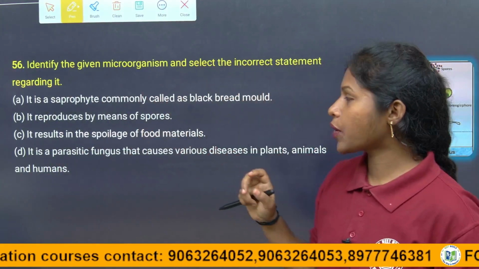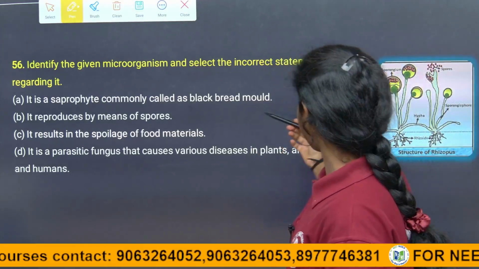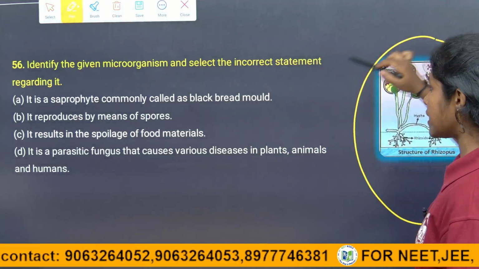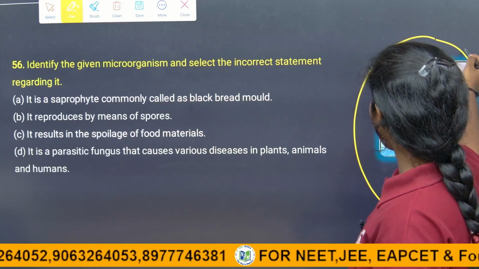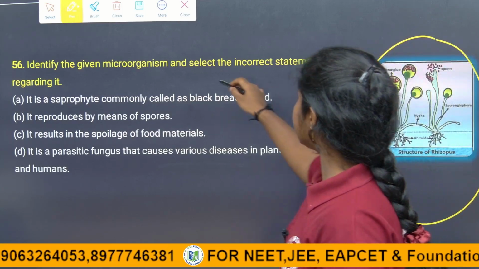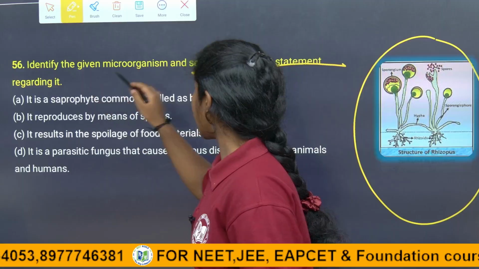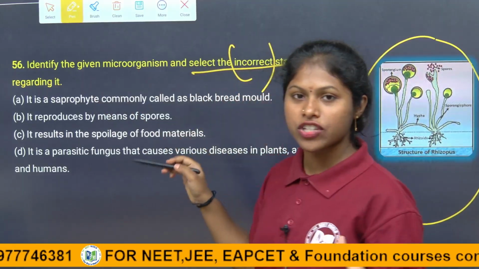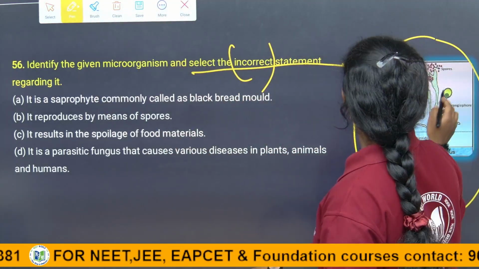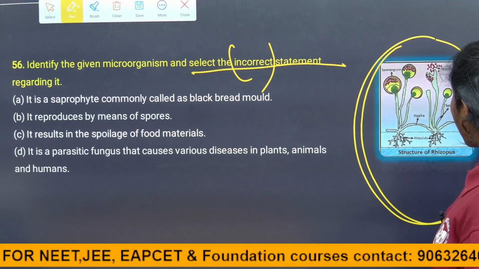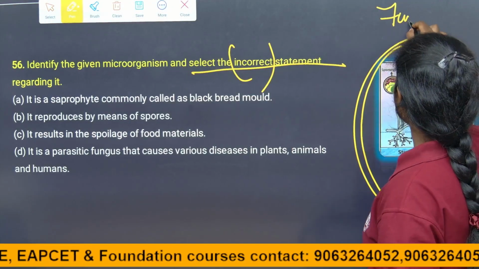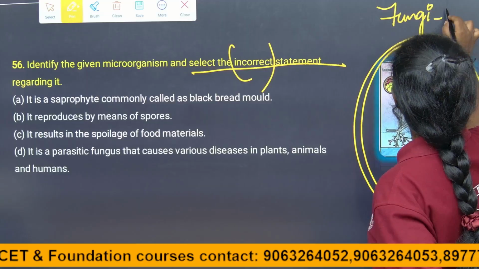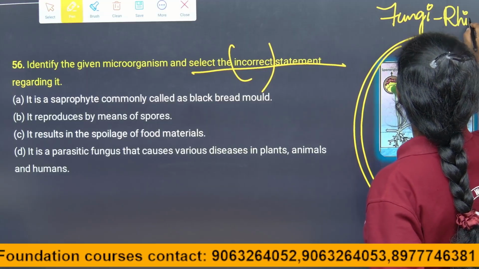Here they are asking the question: identify the given microorganism. They are giving the microorganism. They are just saying that identify the given microorganism and select the incorrect statement regarding it. They are asking the incorrect statement. What is it, children? It is a bacteria, fungi or protozoa. It is a fungi. Name? Rhizopus. Right. It is a bread mold.